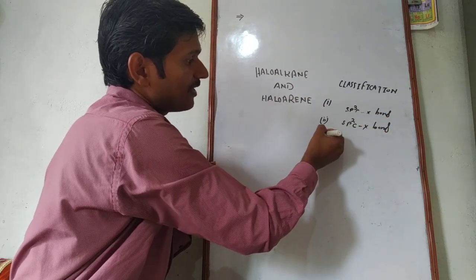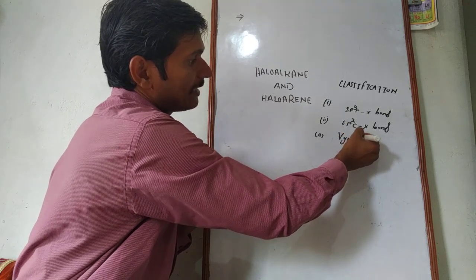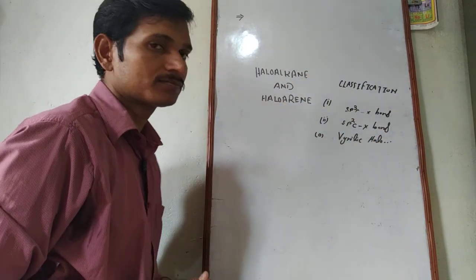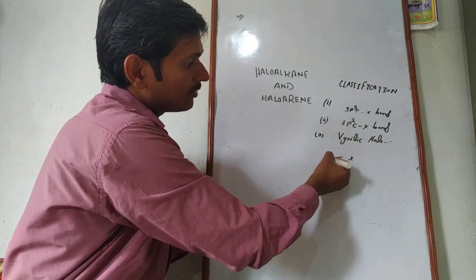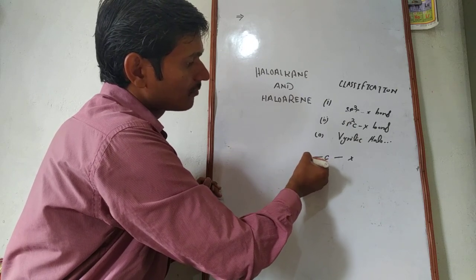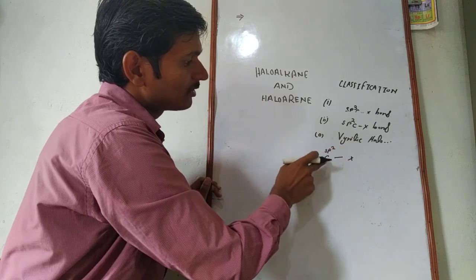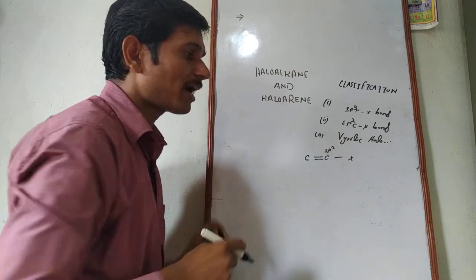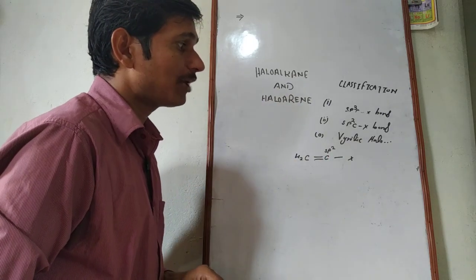This category may be further divided into two groups. The first one is vinylic haloalkane or haloarene. In that case, the halogen atom is directly linked to a carbon which is sp2 hybridized. You may note that the hybridization on that carbon is sp2 and the halogen atom is directly linked to an sp2 hybridized carbon, and this makes it vinylic haloalkane or haloarene.